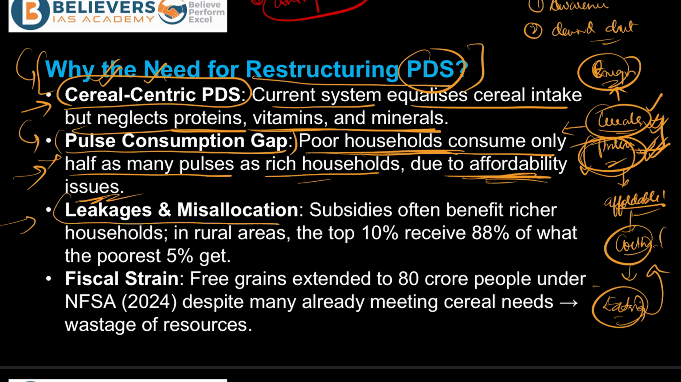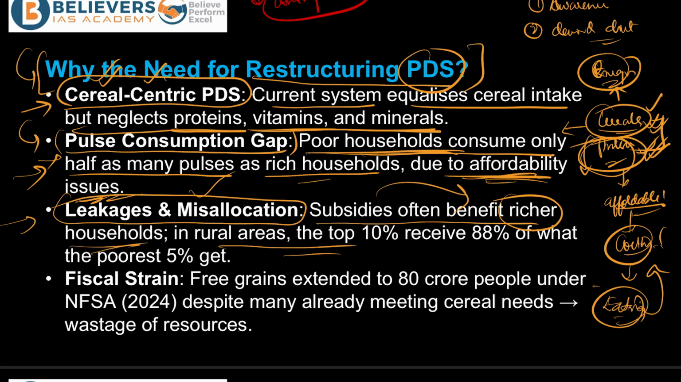And talking about another important reason why the restructuring of PDS is required: leakages and misallocations. Because of the subsidies that are often provided for these items, this mostly benefits the rich farmers or the rich households, and especially in rural areas, the top 10% receive 88% of what the poorest 5% get, right? So there is a huge disparity.